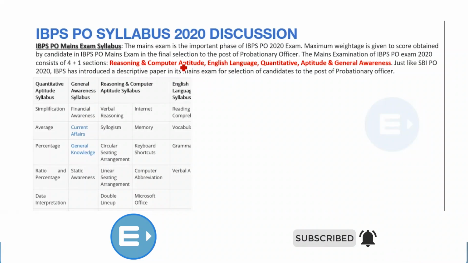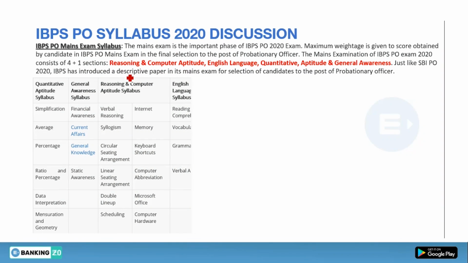In mains we have four sections, that is reasoning and computer aptitude, which are combined together, as I have told you; English language; quantitative aptitude; and one topic, general awareness, which does not come in the pre-examination. See, students, the syllabus for pre and mains is the same. Only one subject is extra included, that is general awareness. So first we will talk about quantitative aptitude.